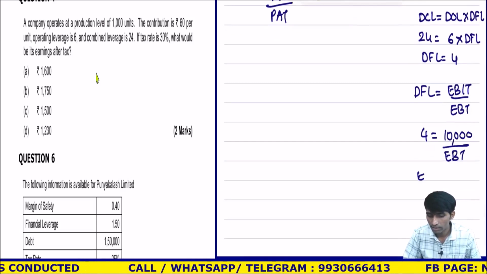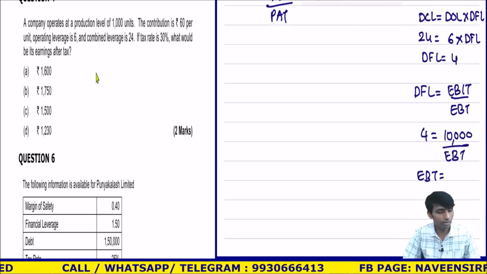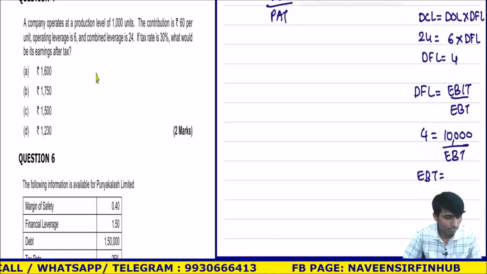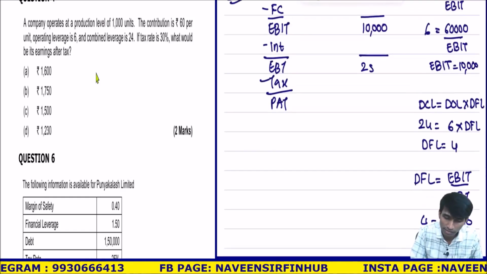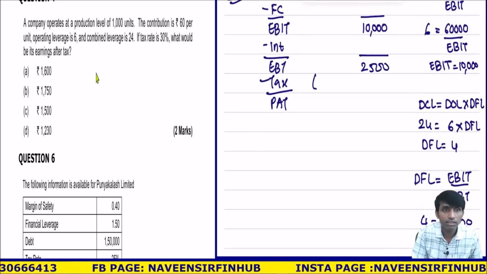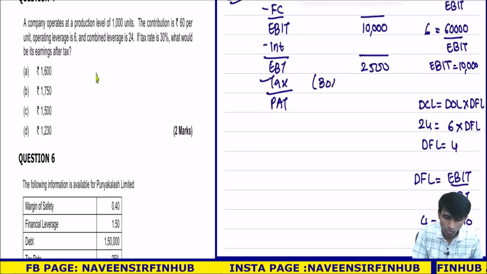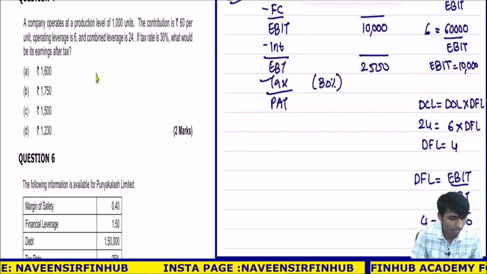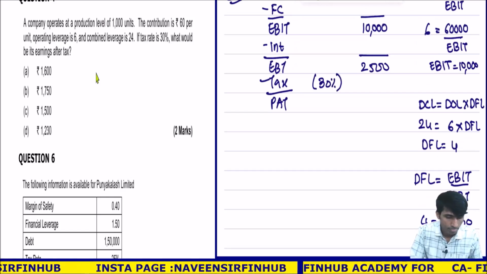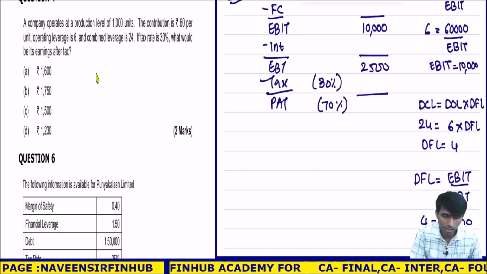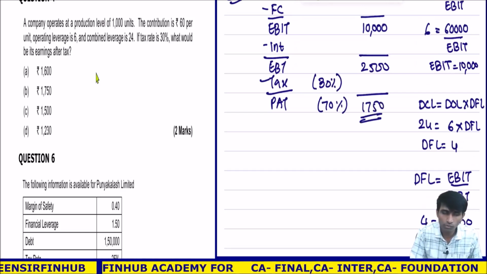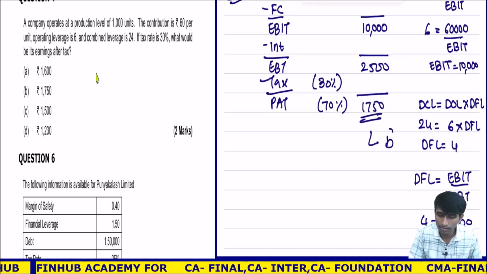EBT is equal to 10,000 divided by 4, which is 2,500. Once I get this 2,500, tax is how much? 30%. So on 2,500, 30%. Or directly you can calculate 70%. No need to calculate 30%. How much? 1750. This is what they have asked. Option is B.